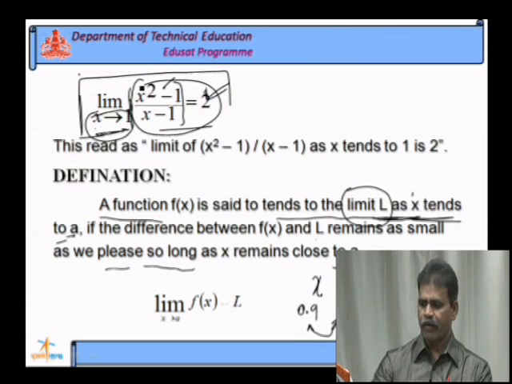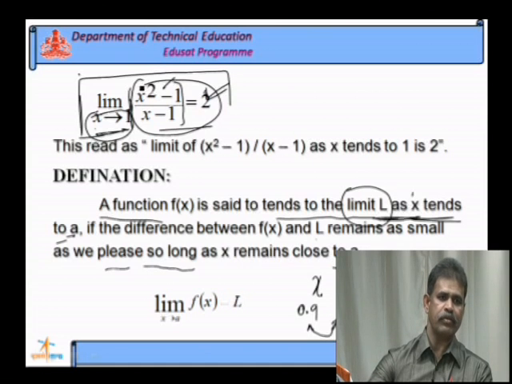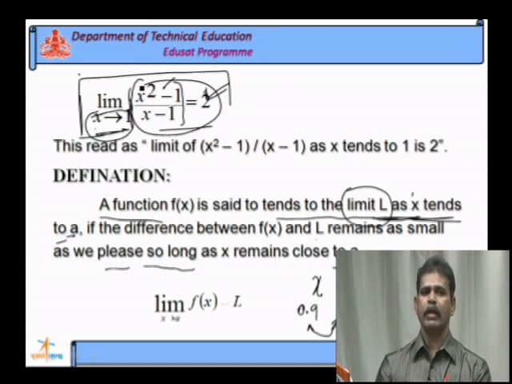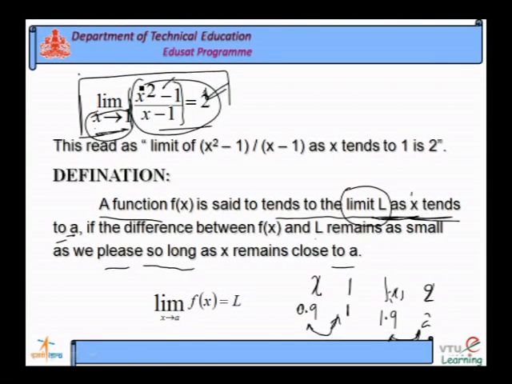A function f of x is said to tend to the limit L as x tends to a, if the difference between f of x and L remains as small as possible, such that x is very close to a. This is x, this is a, this is L, this is the function.